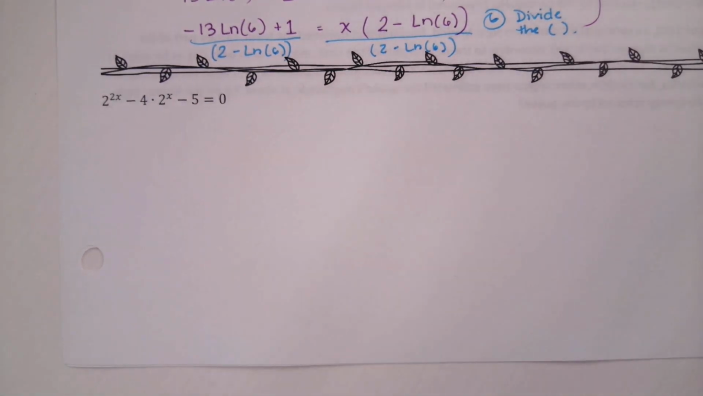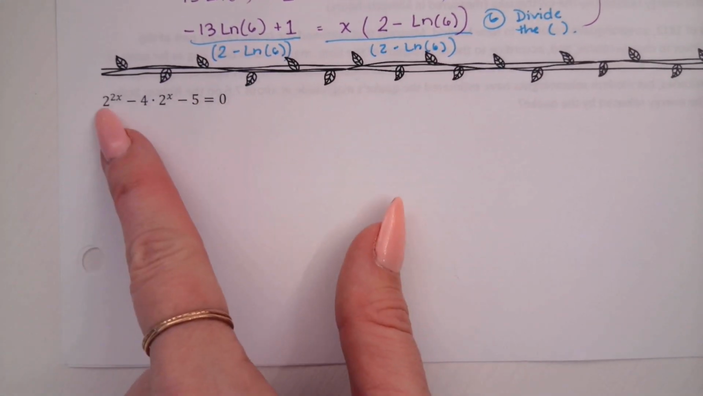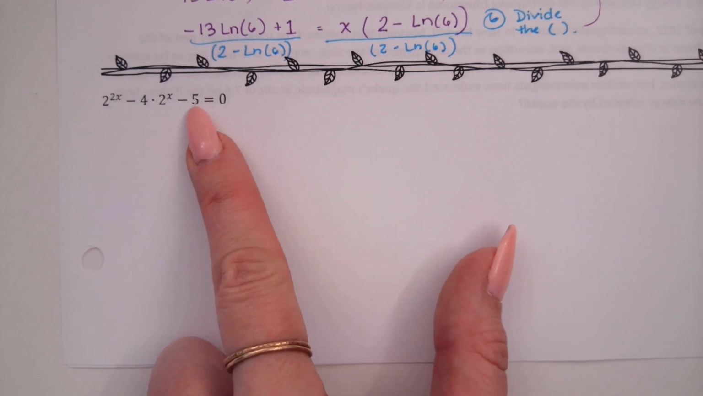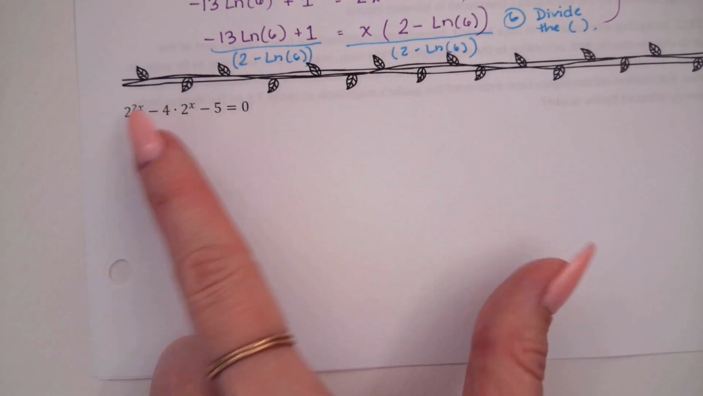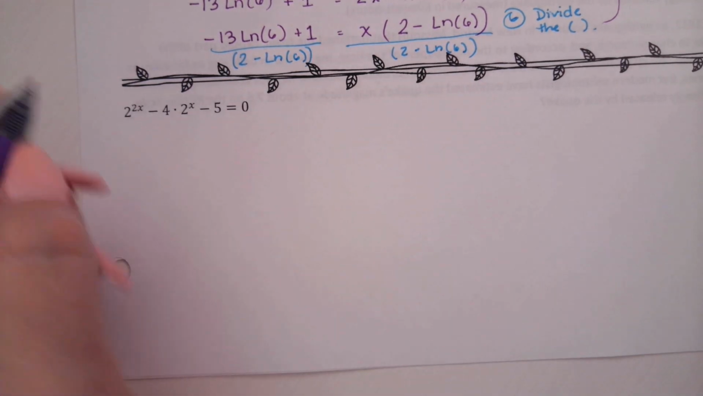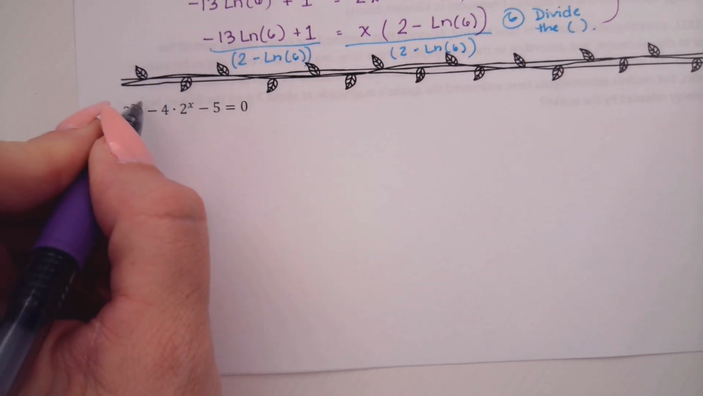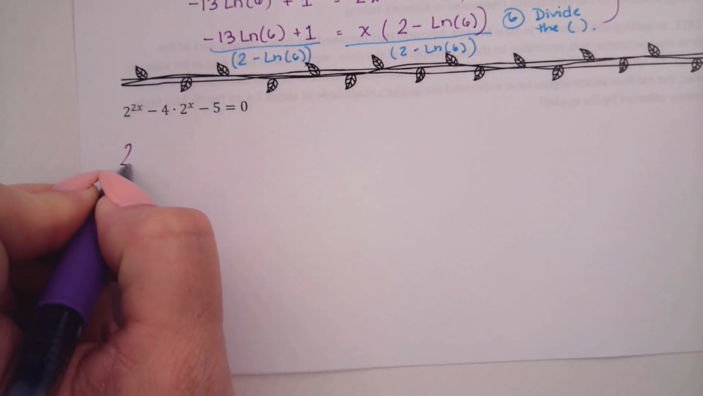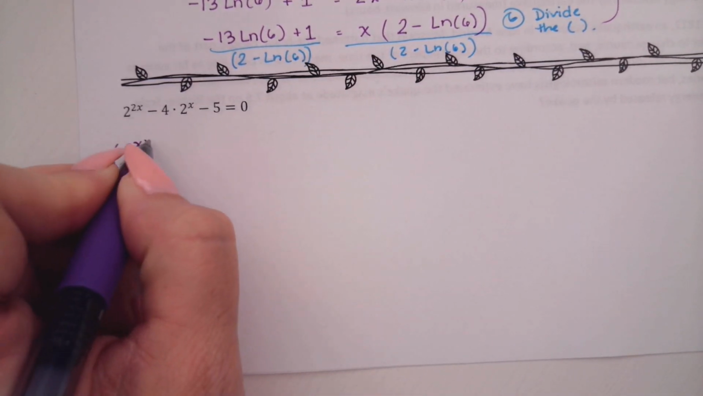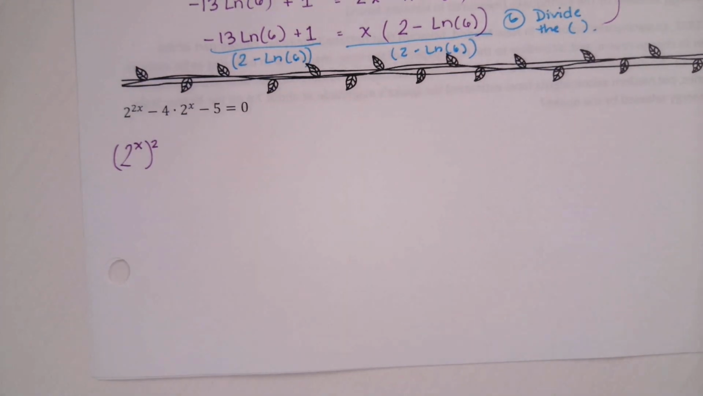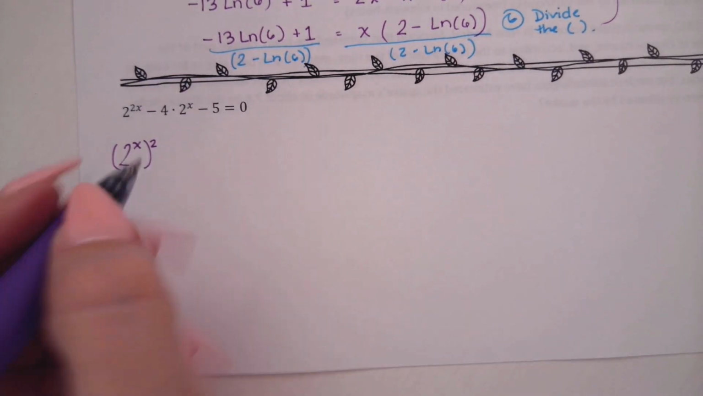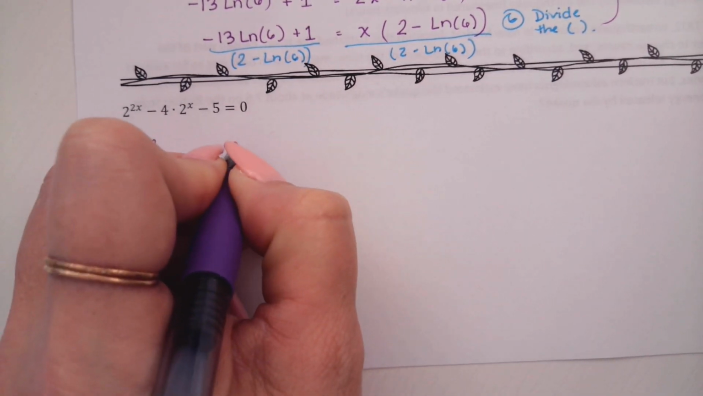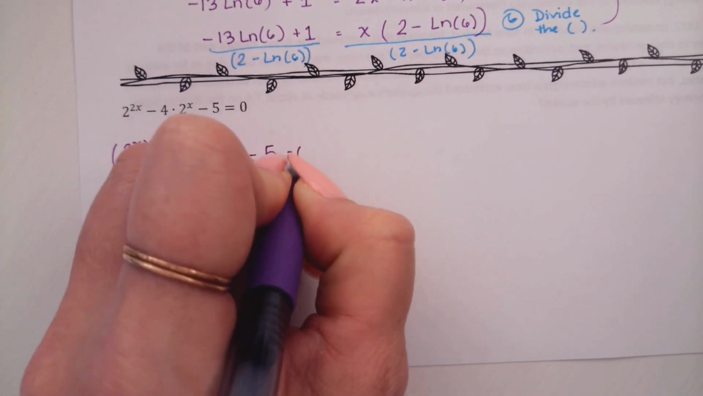So I can't really rewrite everything with the same base. The 2 I could, the 4 I could, the 2 I could, but not this minus 5 here. So we're going to use a brand new method. I'm going to start by rewriting this 2 to the power of 2x, just using my exponent properties. I'm going to write that as 2 to the power of x times 2, which means the same thing. I'm just using exponent properties to write it slightly different, minus 4 times 2 to the x minus 5 equals 0.